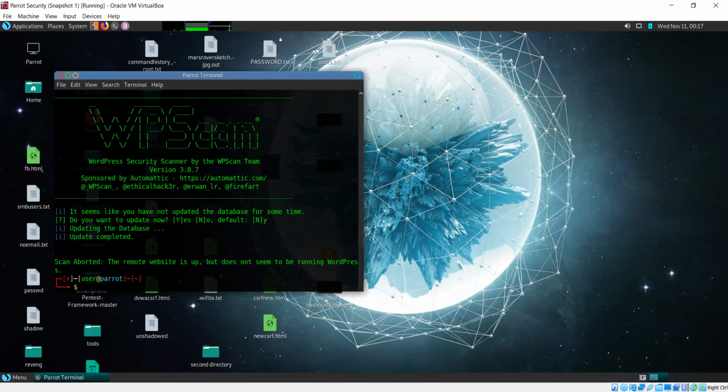Scan aborted. See, it's saying that the remote website is up, but it does not seem to be running WordPress. So it is only going to work for websites that run WordPress. The name also reflects that: WordPress security scanner is not going to work for any other kind of websites. But if you do have a website that contains WordPress, then this is a very efficient tool for scanning those websites.